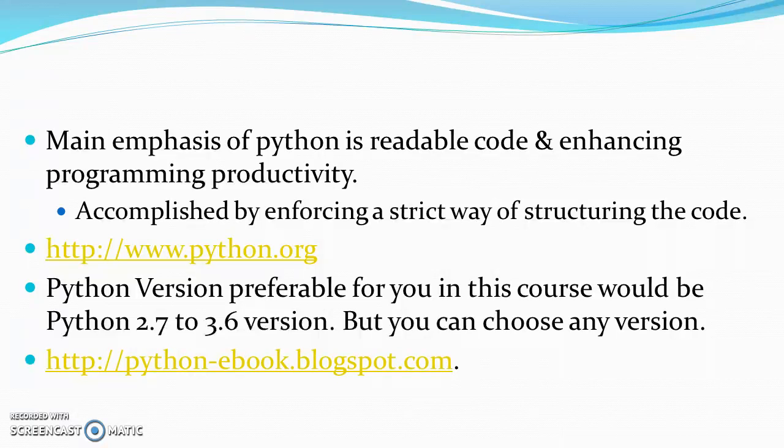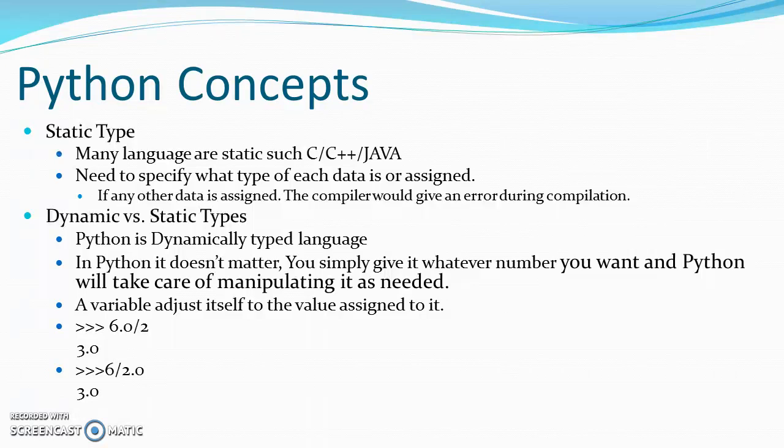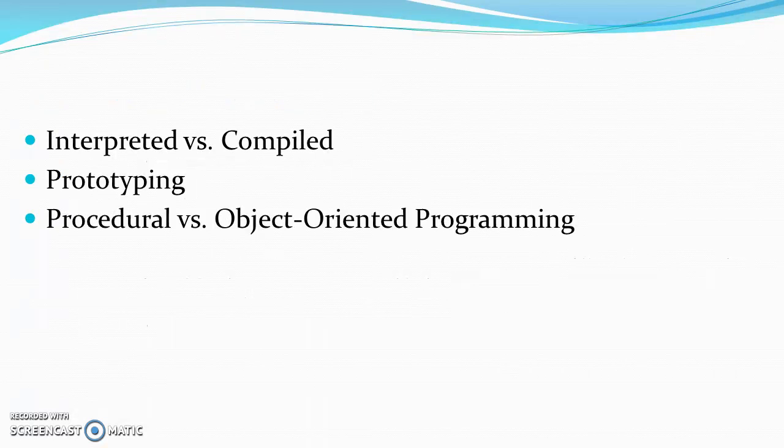You can refer to these two links to understand more about Python. Python is a dynamically typed language, but when you consider some other languages such as C, C++ and Java, they are statically typed, because we declare a variable in these languages with a type, int a, for example. In Python, a variable is dynamically typed with respect to the value that has been assigned to it. It's an interpreted language, not like any other language.